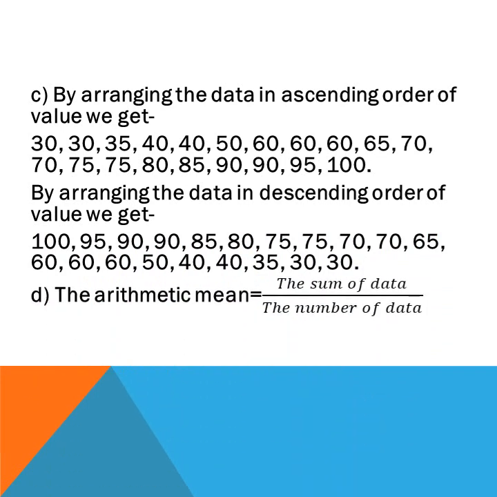Okay, now number D, the arithmetic mean. We know the formula: the sum of the data divided by the number of data. Here we have 20 data, so at first we make the sum of those 20 numbers, and that is 1300, and we divide by 20 because the number of data is 20. If we divide, the answer will be 65. So the arithmetic mean will be 65.